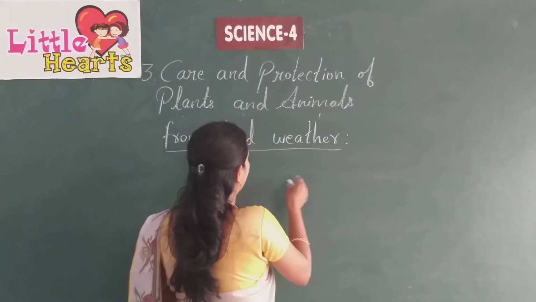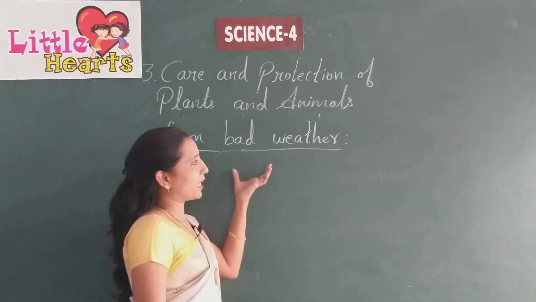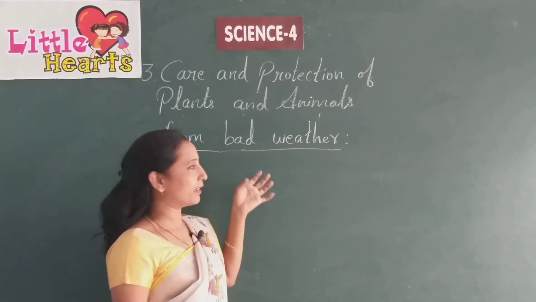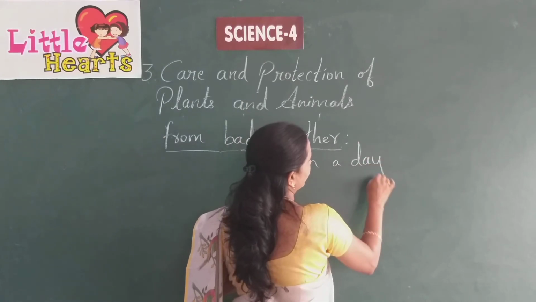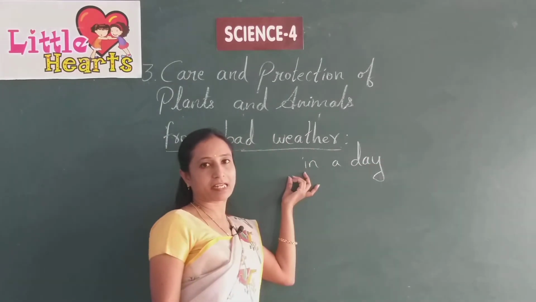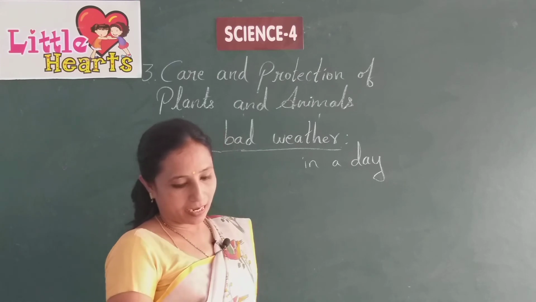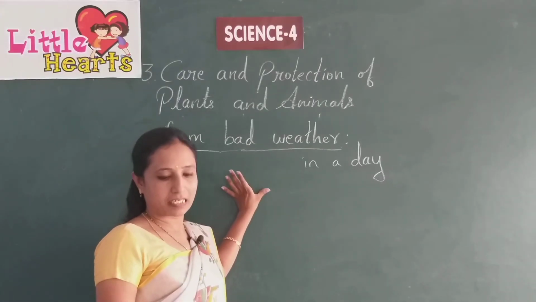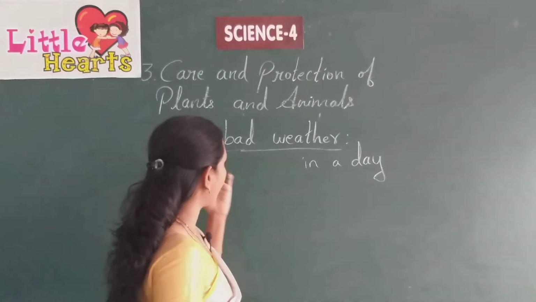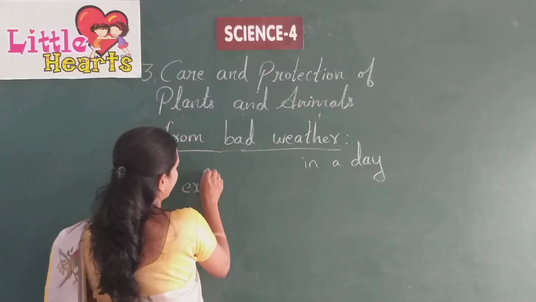Weather is the condition which changes in a particular day. The climate which is changing in a particular day is called weather, and plants need protection from different weather conditions. So what are those extreme weather conditions?